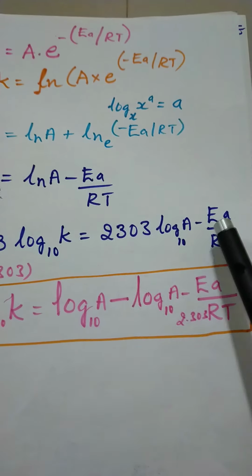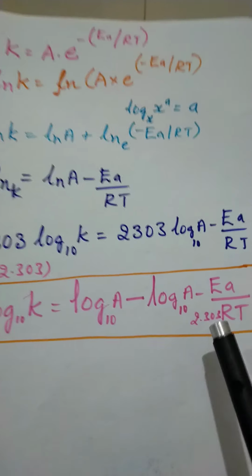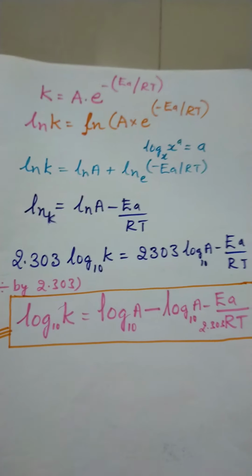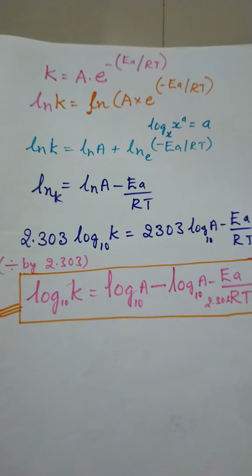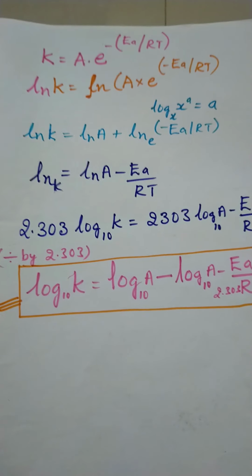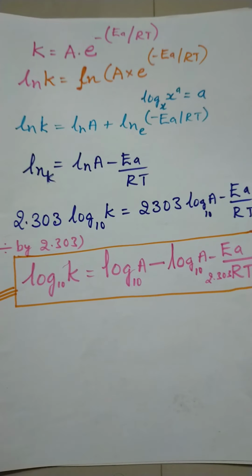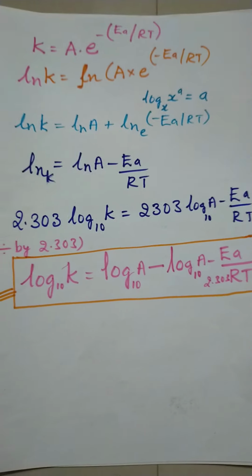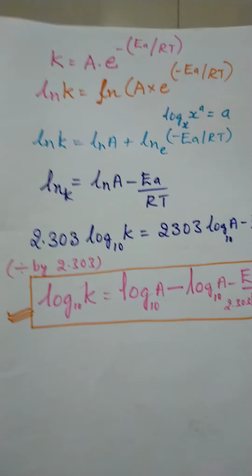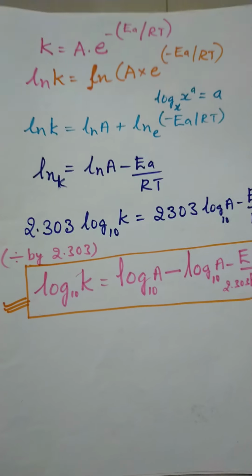This will remain, and 2.303 will come in the denominator. This is the Arrhenius equation. You may be asked to derive this equation for 3 marks, so be ready, practice it well, and then go for it.